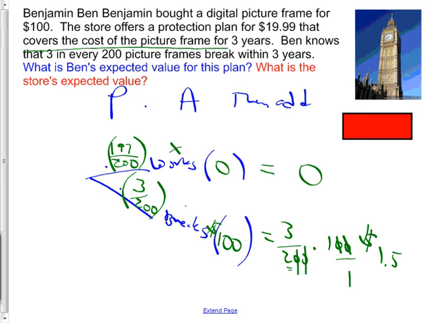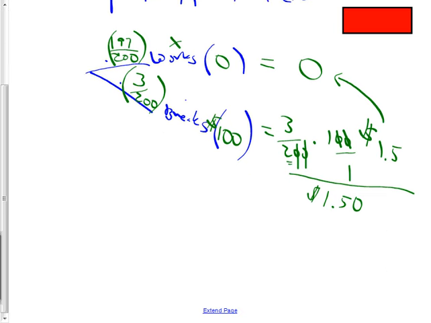That means it's worth $1.50 plus this zero, but realistically adding zero doesn't do anything. $1.50. So many kids are going to put that as the answer, and it'll be multiple choice, and they'll see the answer there and go, oh, there it is, and think they're right. Why is that not right? I have to subtract the costs of the protection plan. I'm telling you, just because the answer's in the multiple choice doesn't mean it's right.